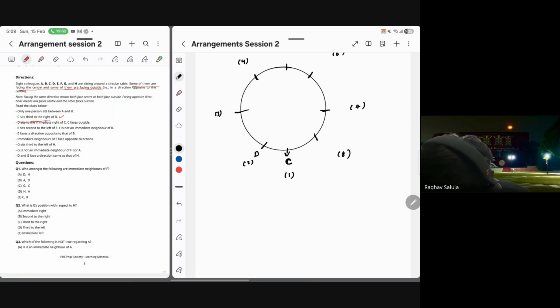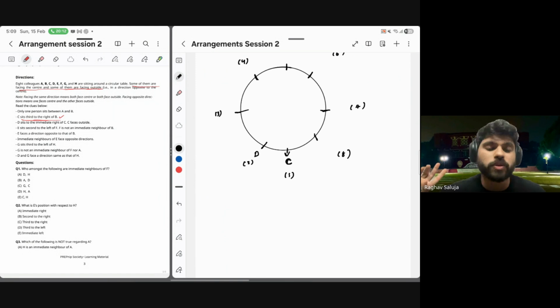C sits third to the right of B, okay. Immediate above wala. C sits third to the right of B. Now what is third to the right? Third to the right means third to C बैठा है. C sits third to B, right? इसका मतलब there has to be a gap of 2 positions between B and C. क्या ये बात समझ आ रही है? If someone is sitting third to you, इसका मतलब there are 2 seats in between. 1, 2 and then 3. Correct? Now, there are 2 cases.